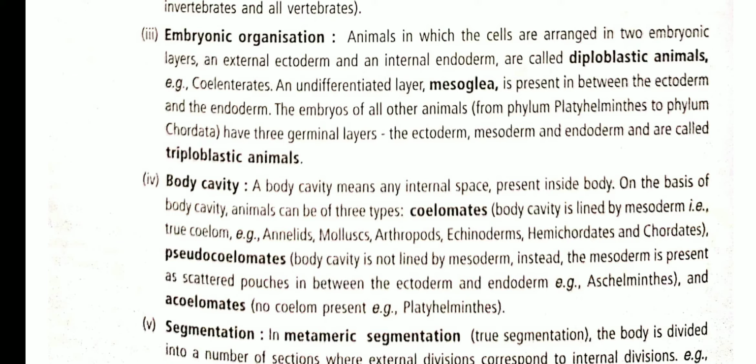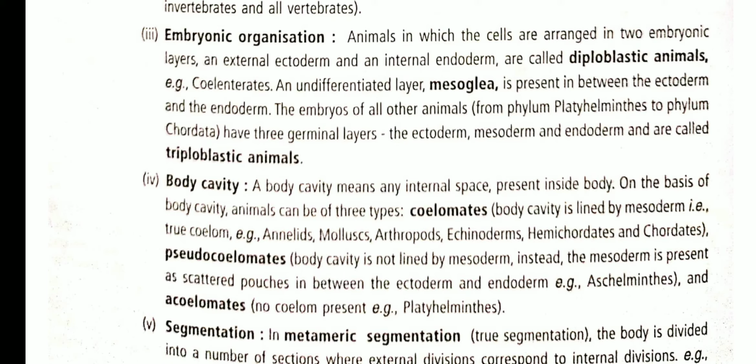Diploblastic organization is present in one phylum, the phylum Coelenterata, meaning all coelenterates are diploblastic.